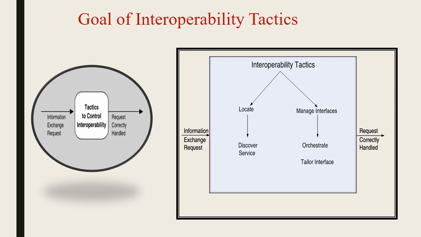Here, what are the two tactics to be followed? The first one is locate and the second one is manage interfaces. Locate means it has to identify the service it has received from the system. Based on the service, it has to identify the interface, and through that the output should be produced according to the request of the user.